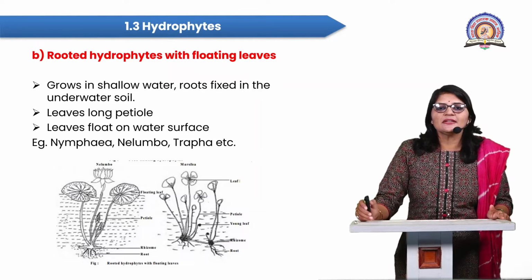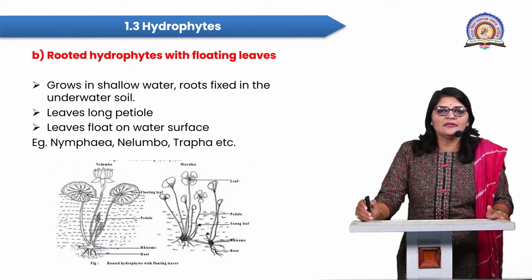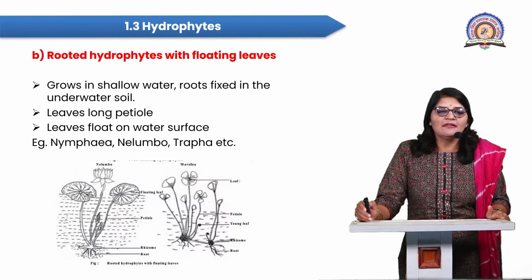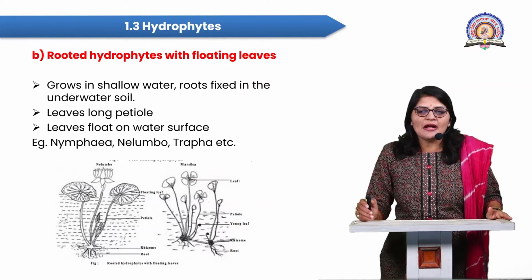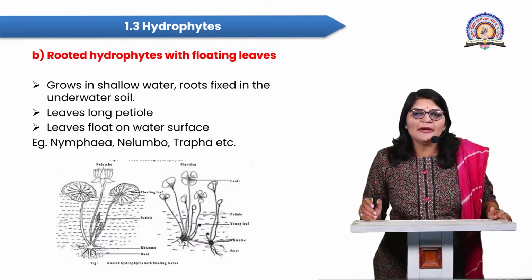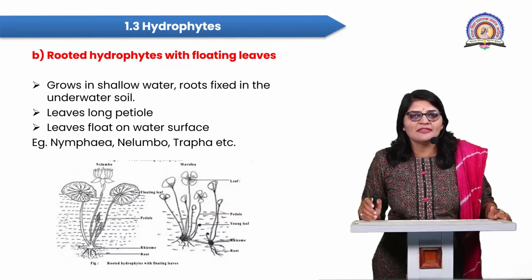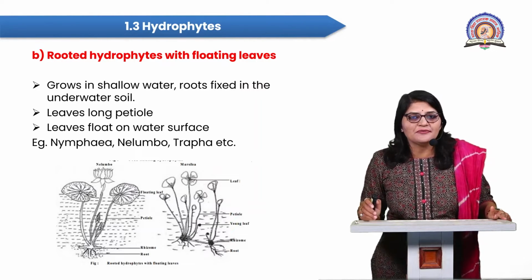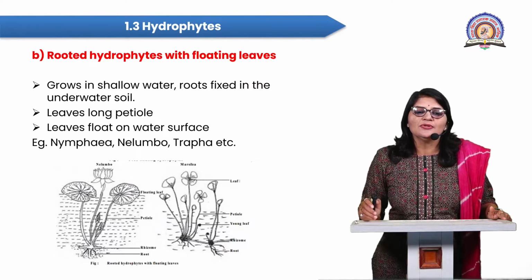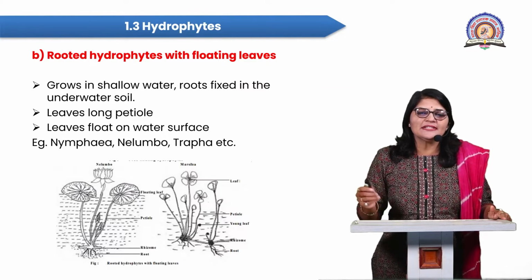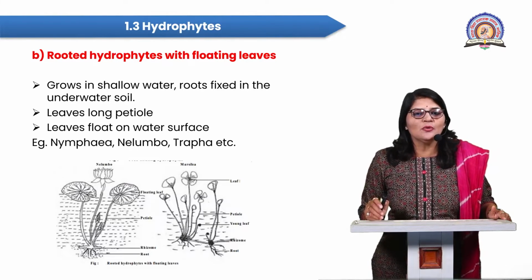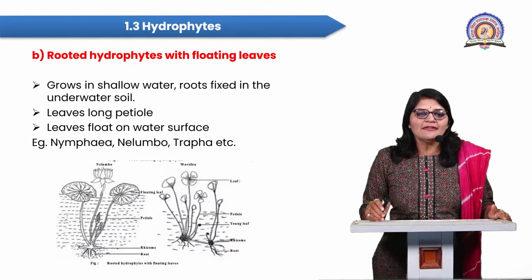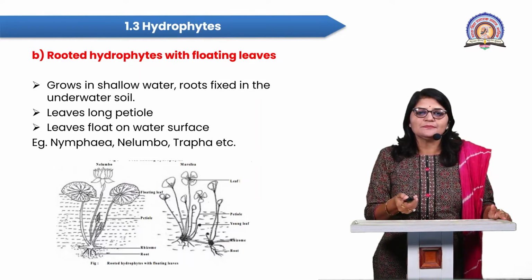So students, all of you see the image. There is a Nymphaea and another is Marsilea. These plants have a very long petiole. The petiole is nothing but the stalk of the leaf. Because they bear a long petiole, the leaf surface easily floats on the water surface. So see the Nymphaea and Marsilea here.